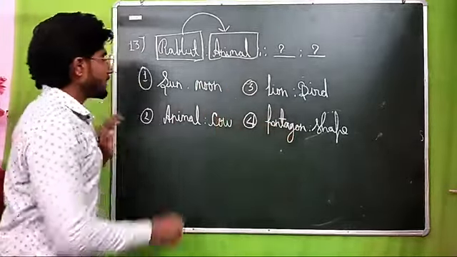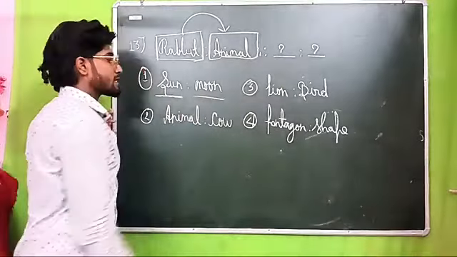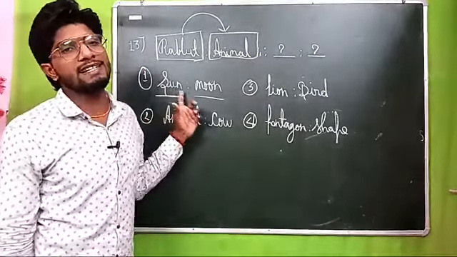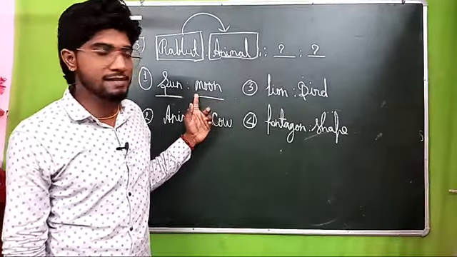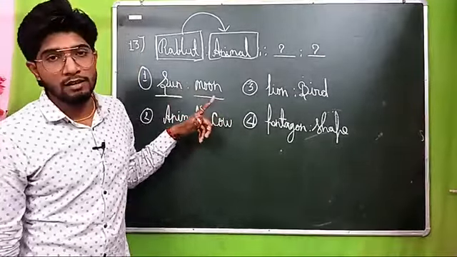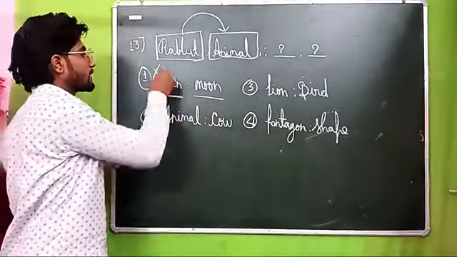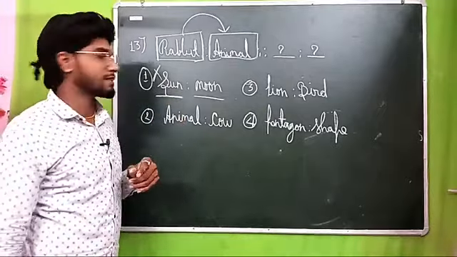Beta, it says sun and moon. Sun and moon relation: the sun is a star, yes or no? The sun is a star. The moon is not a star. So how is the relation the same? That's why both are different, and this option is cancelled.